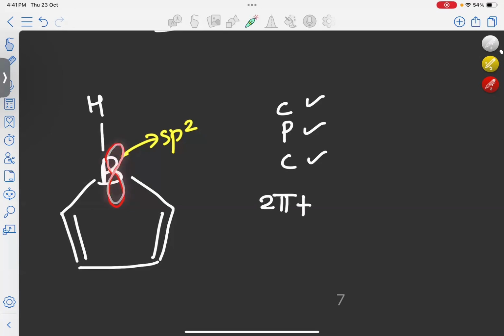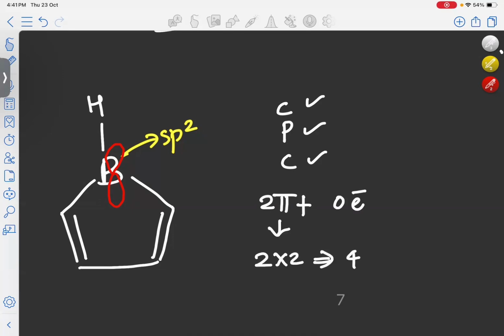That means there is no electron coming from boron to take part in the conjugation. So from boron, 0 electrons are coming. So total, only 2 pi bonds are participating. That means 2 into 2, total 4 pi electrons are participating in the delocalization. So it is an example of a 4n system. So here our molecule is cyclic, planar, conjugated and it is a 4n system. So it is an example of an anti-aromatic molecule.